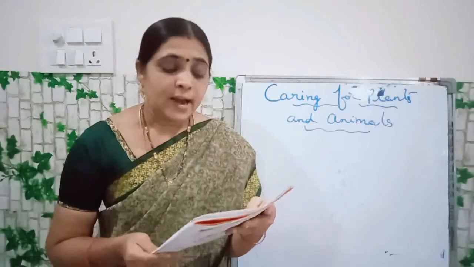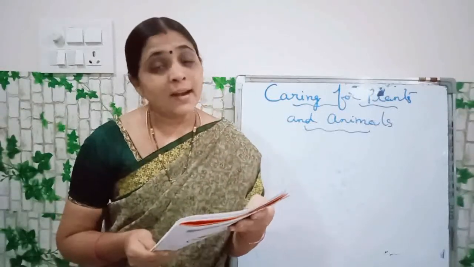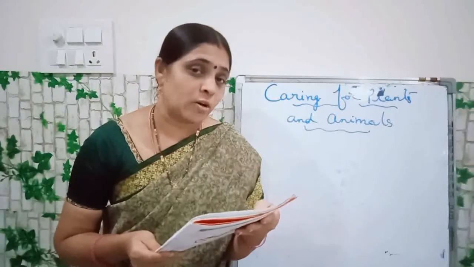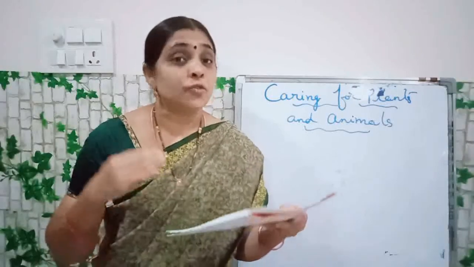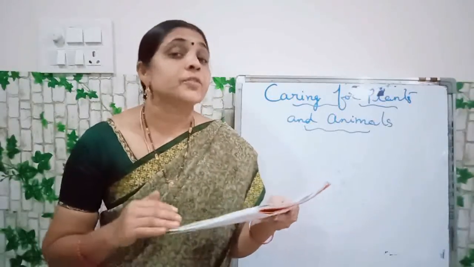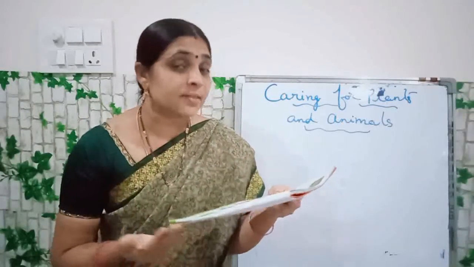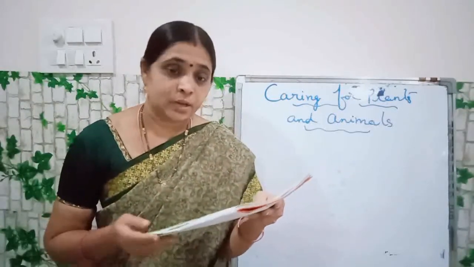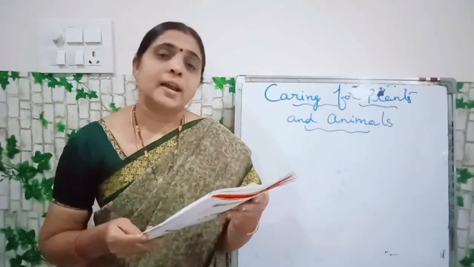Lakes, L-A-K-E-S. And ponds, P-O-N-D-S. So animals like frogs, fish and ducks we will see around lakes, ponds and all. Frogs, fish and ducks are seen in and around lakes and ponds.